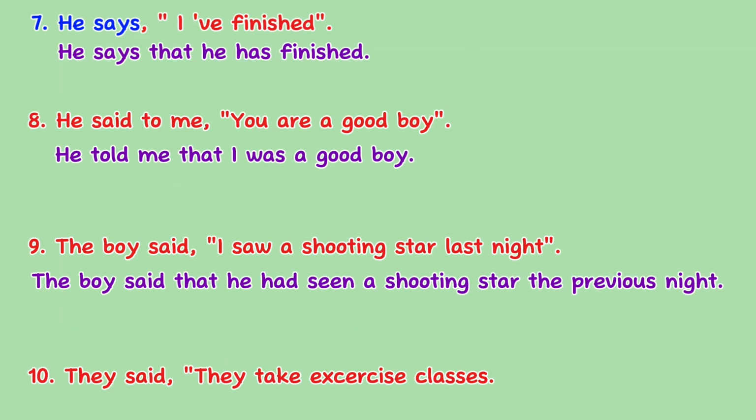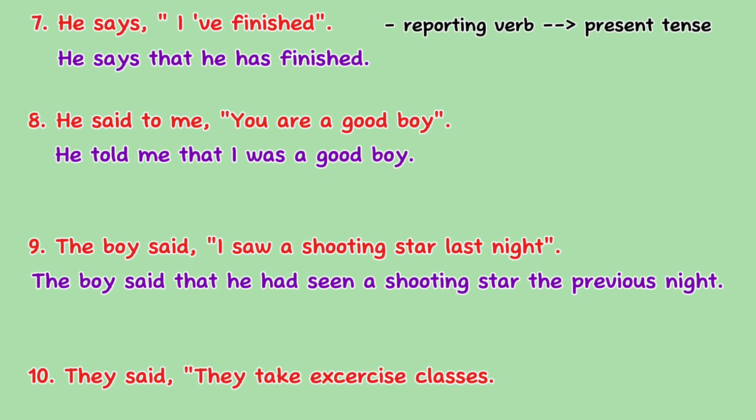He says, "I have finished." The answer is, he says that he has finished. The reporting verb says is in the present tense. First, the pronoun I changes to he to match the subject of the reporting verb says, as the speaker is being referred to in the third person.